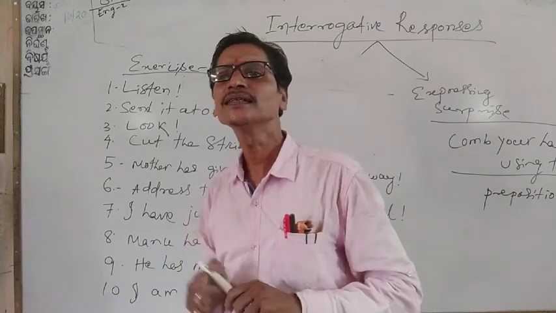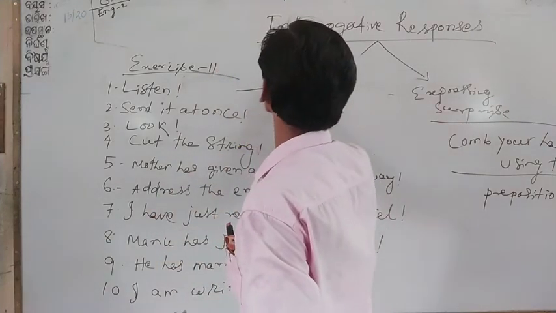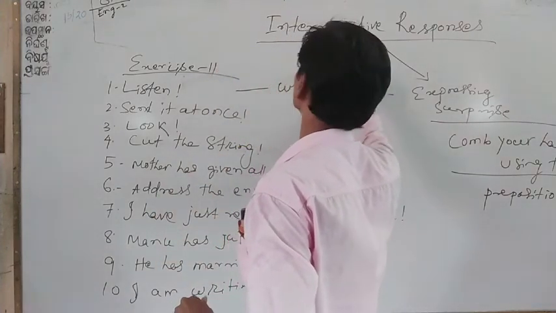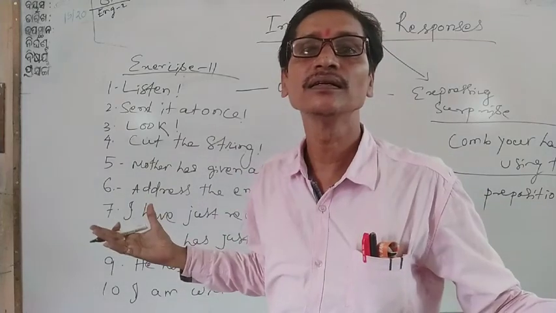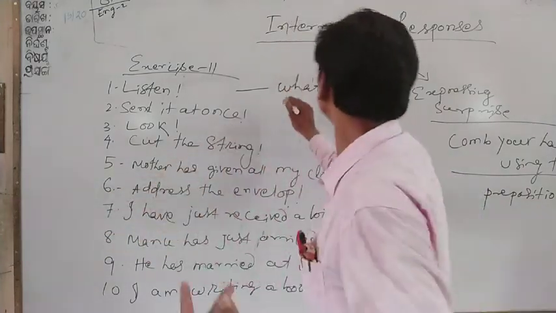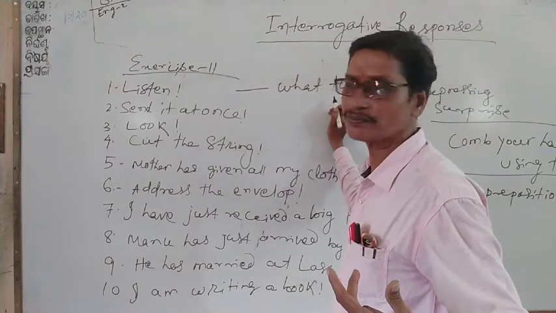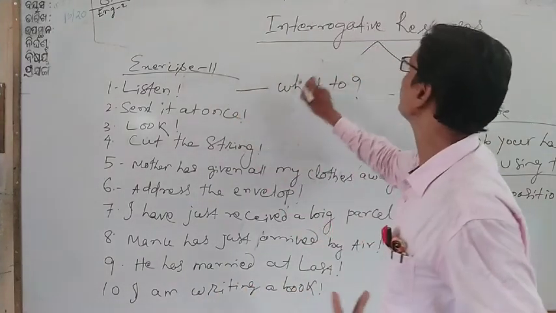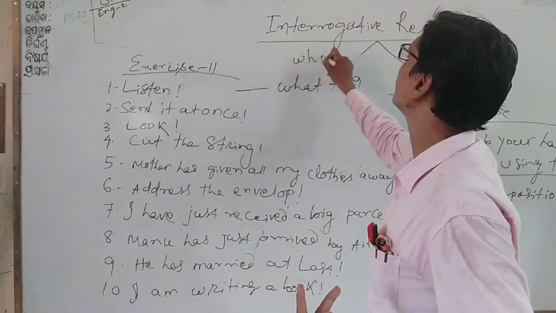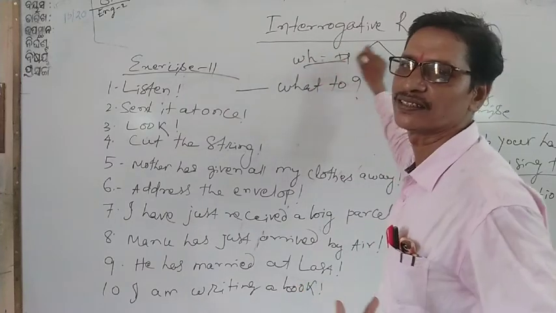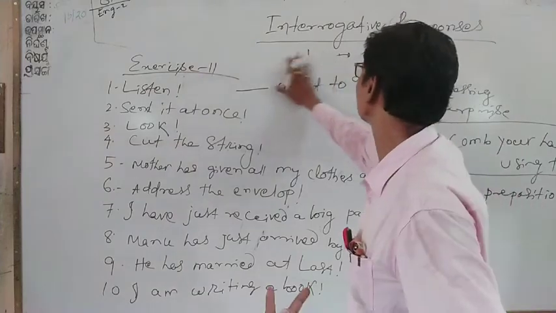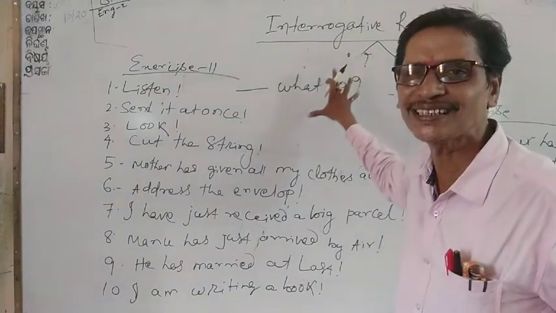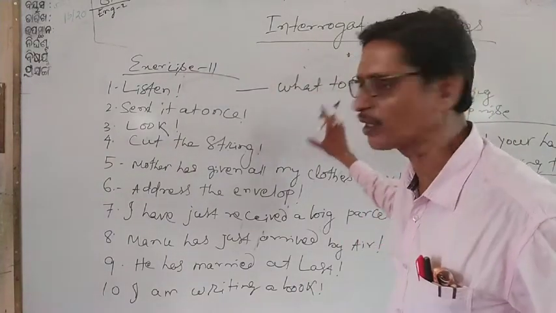The answer will be: what to listen. What to listen should be the answer for this. So this is the first where we are writing the WH word plus preposition and question mark. This is the syntax we are discussing for the first type of interrogative response.